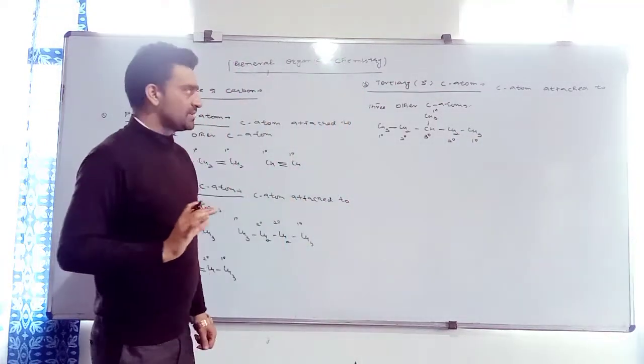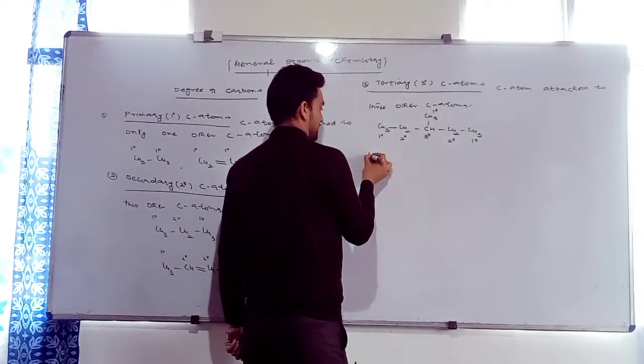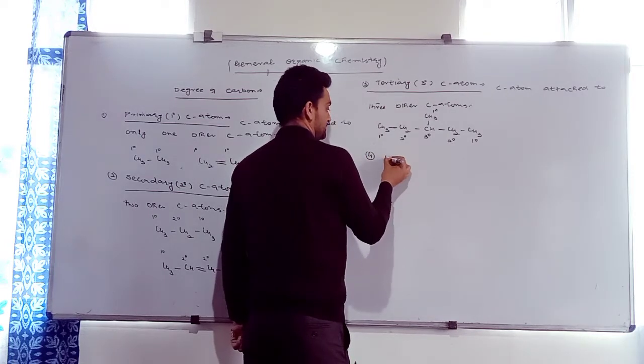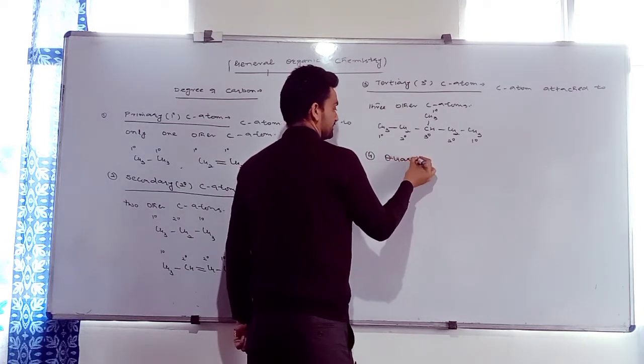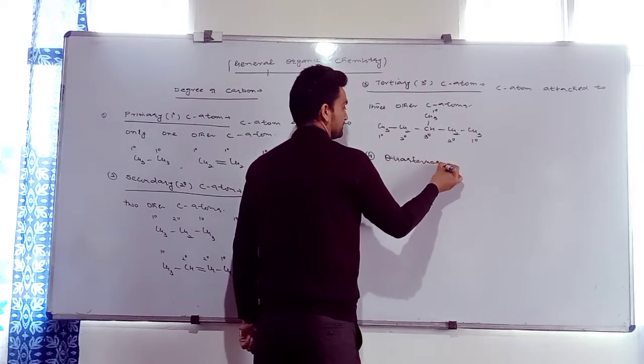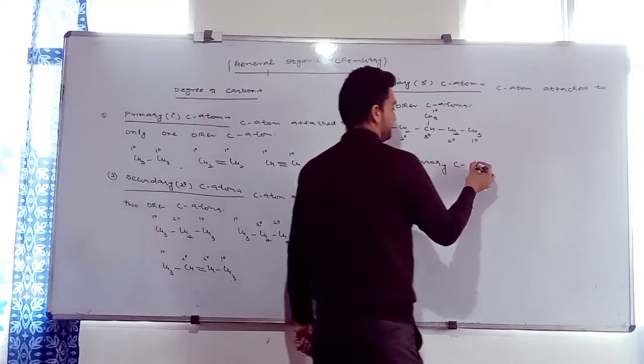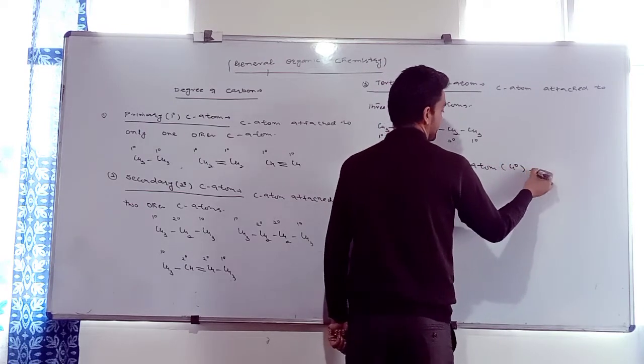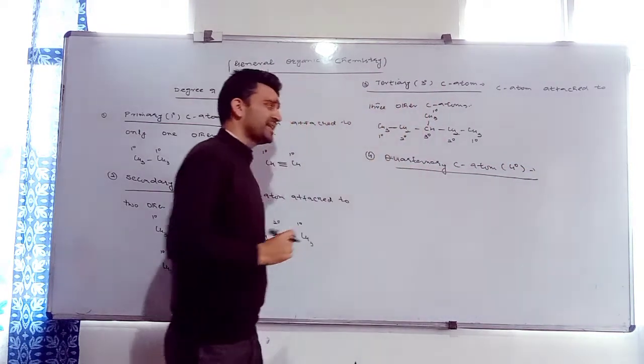Right? And the fourth and last type is the quaternary carbon atom. We even call it 4 degree, right? Now what is a 4 degree carbon atom?